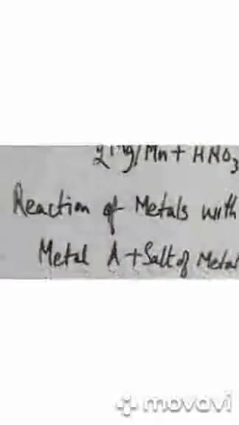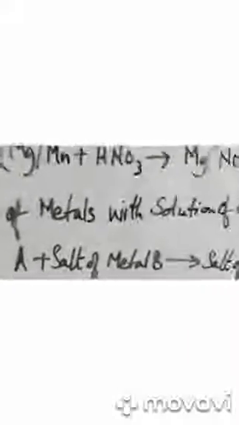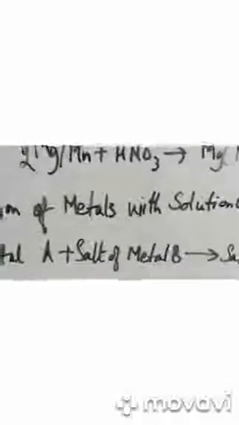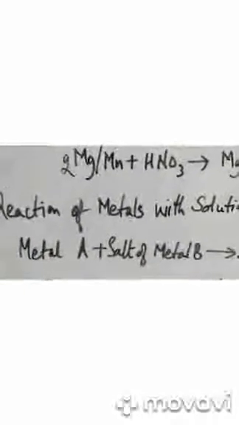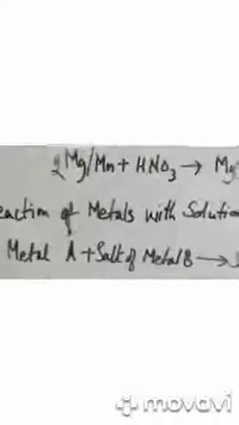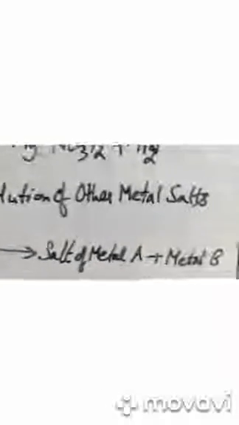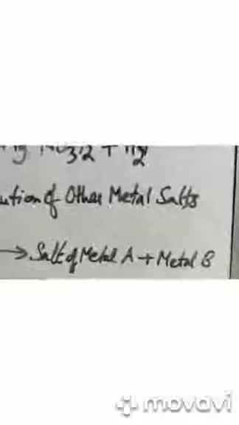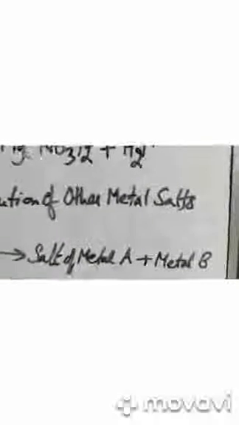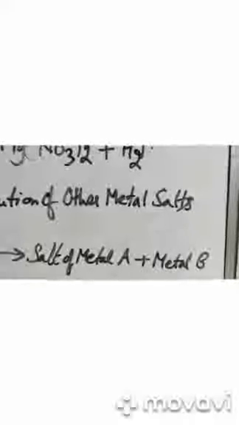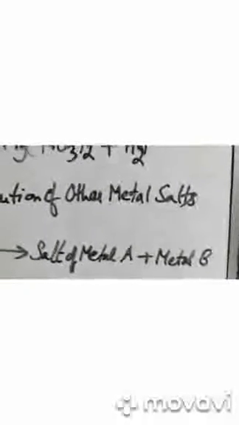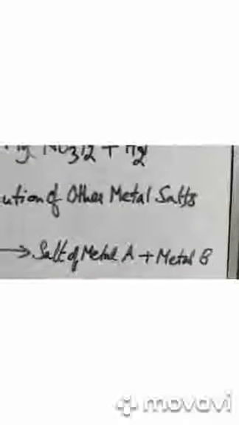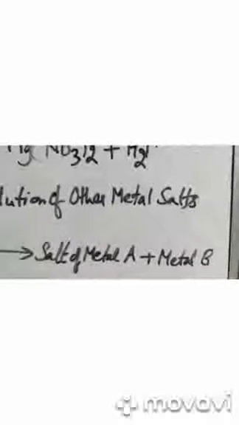So it's a type of the same displacement reaction, which is metal A when it reacts with a salt of metal B. So metal A when it reacts with a salt of metal B, it gives us the salt of metal A plus the metal B, depending upon the reactivity series. I'm sure you remember the reactivity series we have done in chapter 1. I told you about the reactivity series there also. So it is on the basis of the reactivity series that the salt of metal A plus metal B is produced.